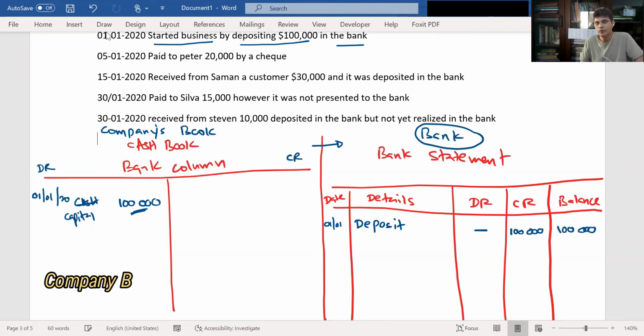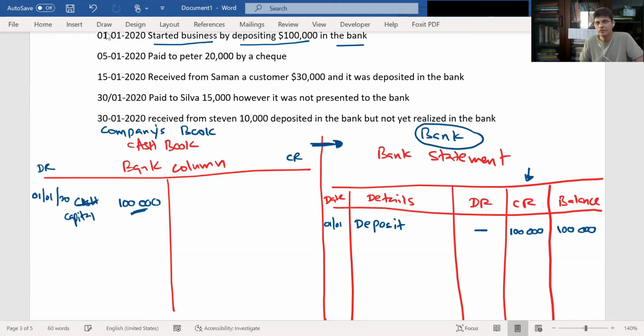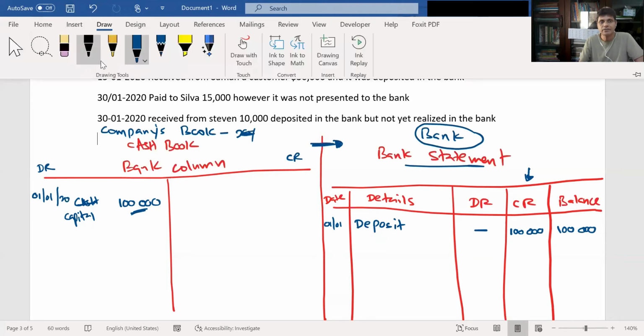Because I told you, from the bank's point of view, when they receive cash from the company, they will open an account in favor of the company. Let's assume the company is SBS.